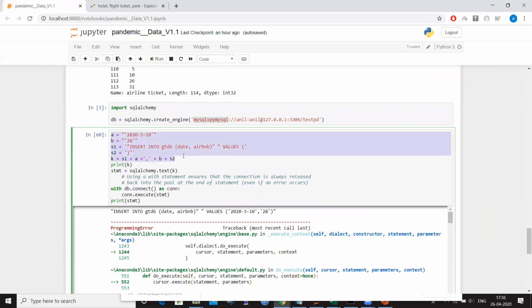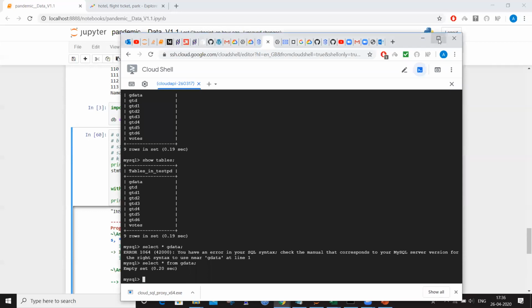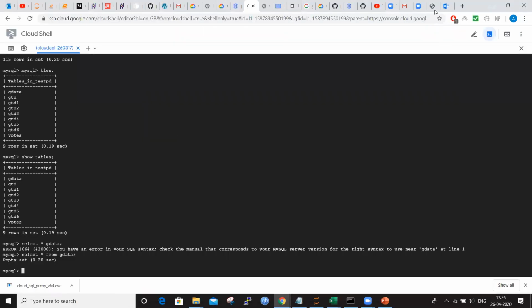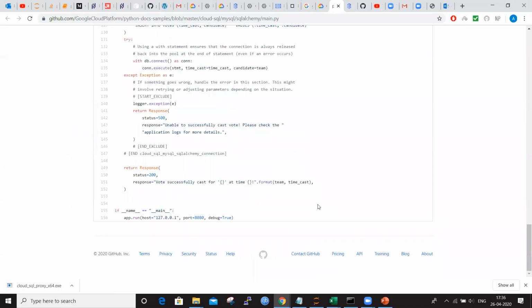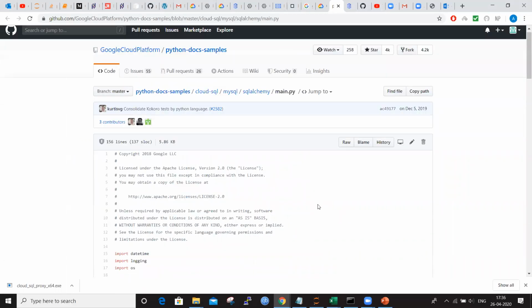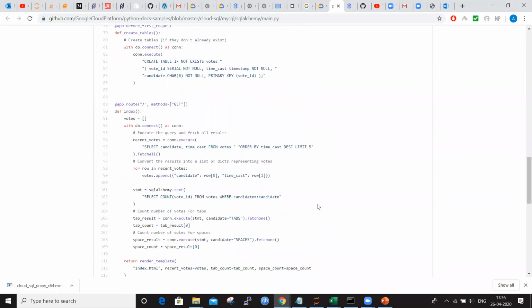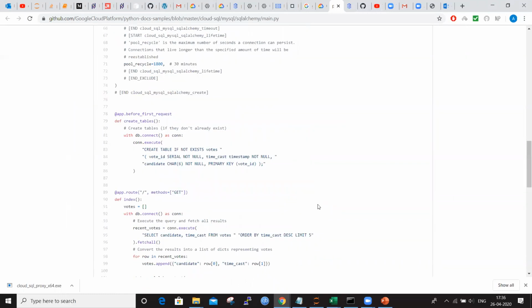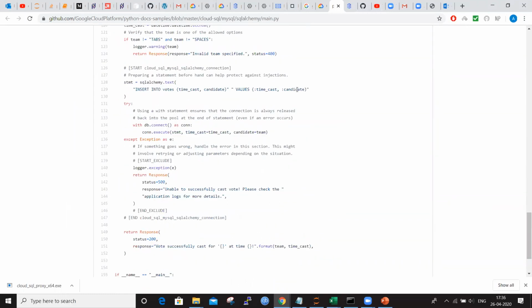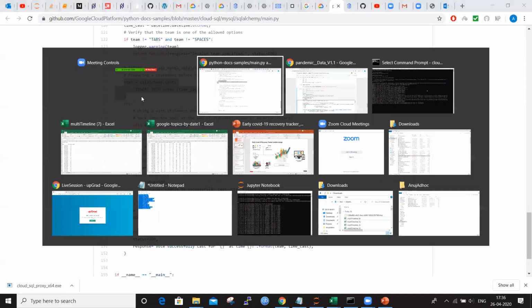This code also we have. Google has a GitHub profile, and in that they have given the code. This is one of the GitHub profiles Google has provided, and in it we have the code to insert also. See, this is the insert into statement. We can directly copy this just to check.